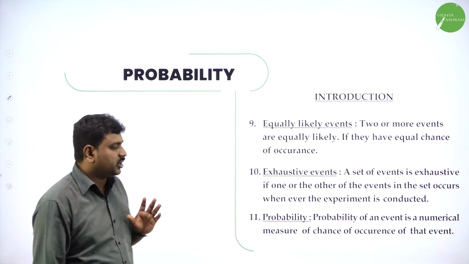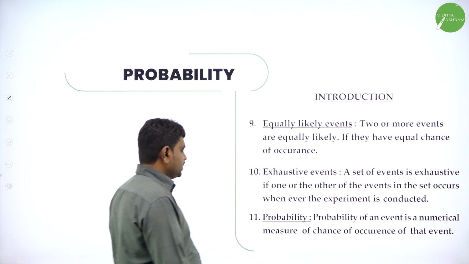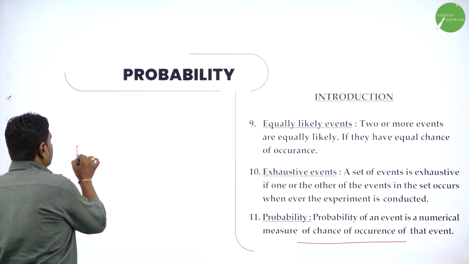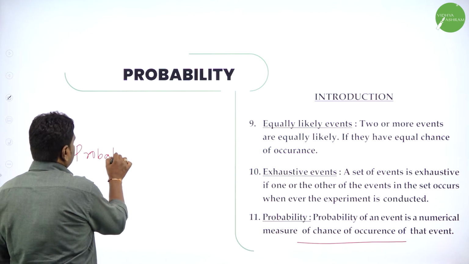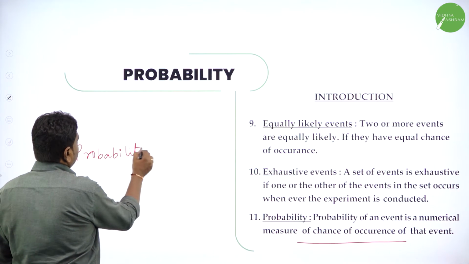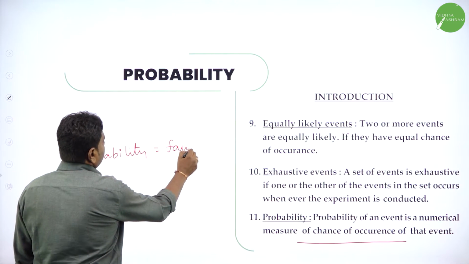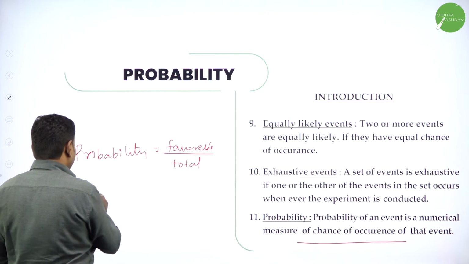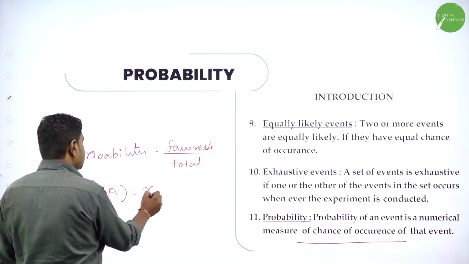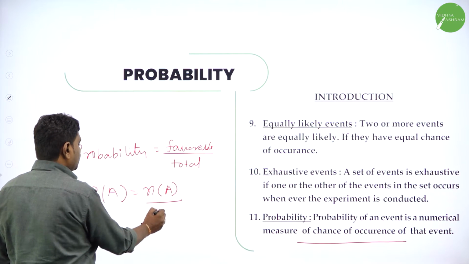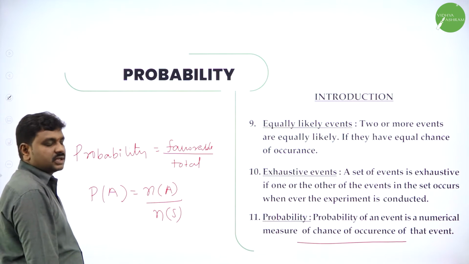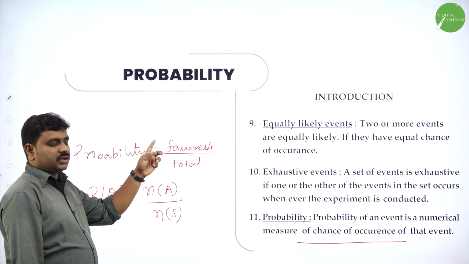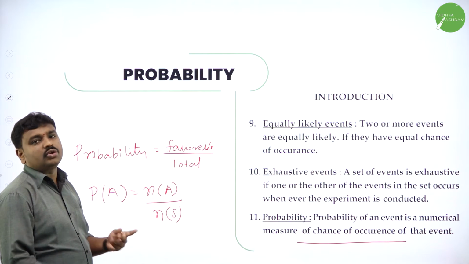Probability means favorable by total. The probability of an event is the numerical measurement of the chance of occurrence. So, according to me, probability is favorable by total. Probability of A is the number of elements in set A divided by the total number of elements, that is, the number of elements in the sample space. P of A equals N of A by N of S. The probability of any event is how many elements are favorable to the event, divided by the total.